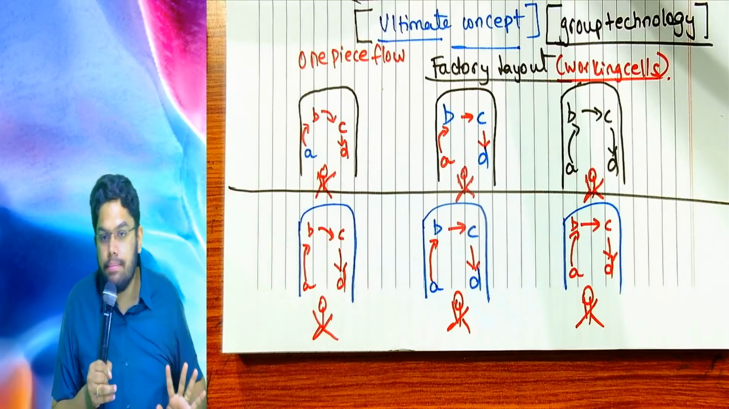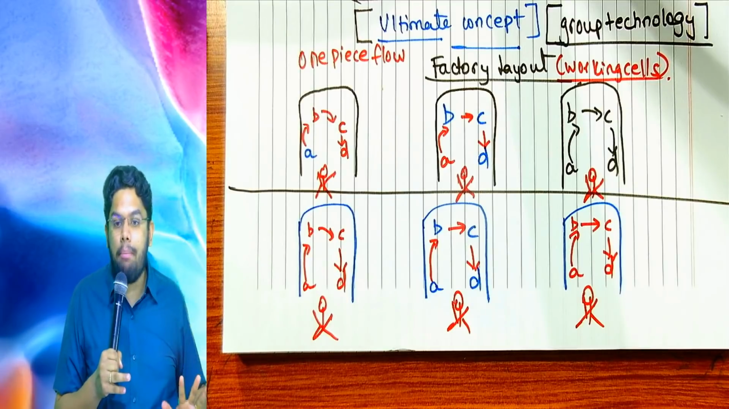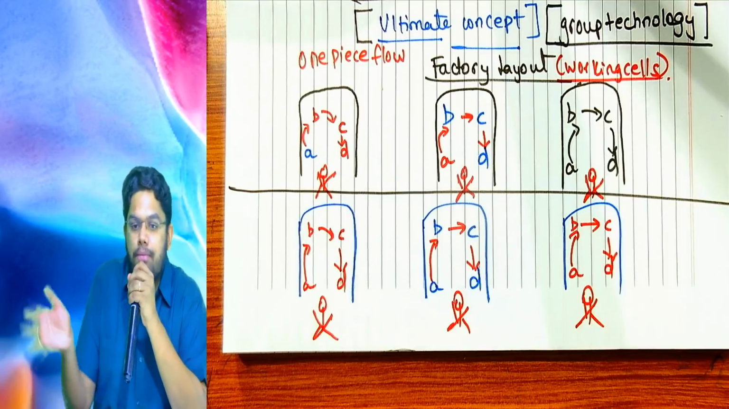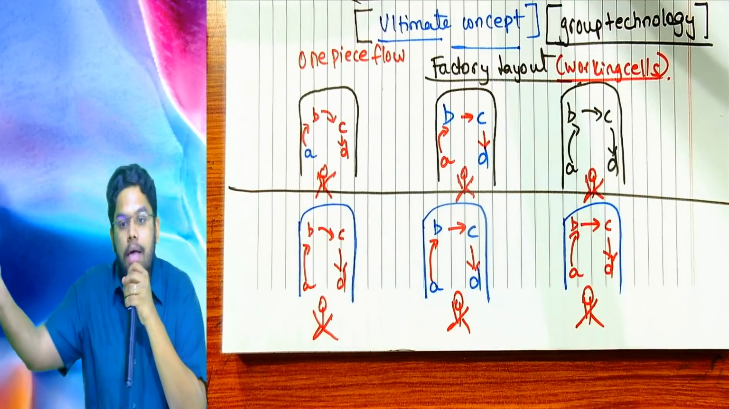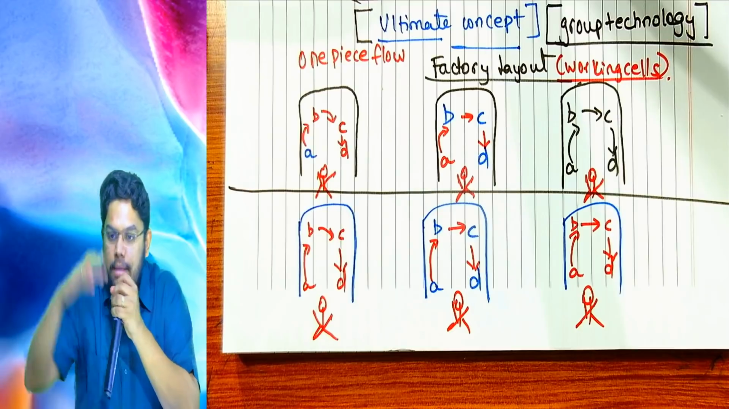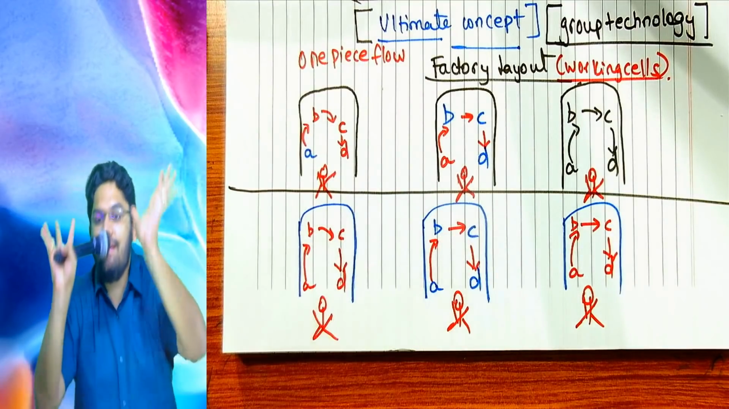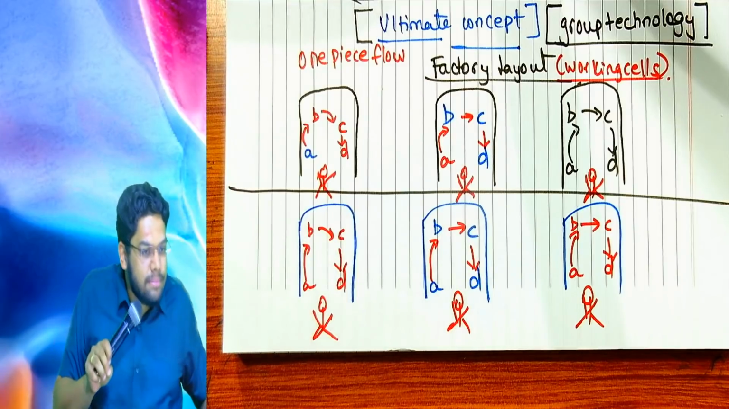Is it clear? Earlier what used to happen? Machining, machining, machining. Finishing, finishing, finishing. Assembly, assembly, assembly. Packing, packing, packing. Used to happen simultaneously, resulting in inventory buildup.